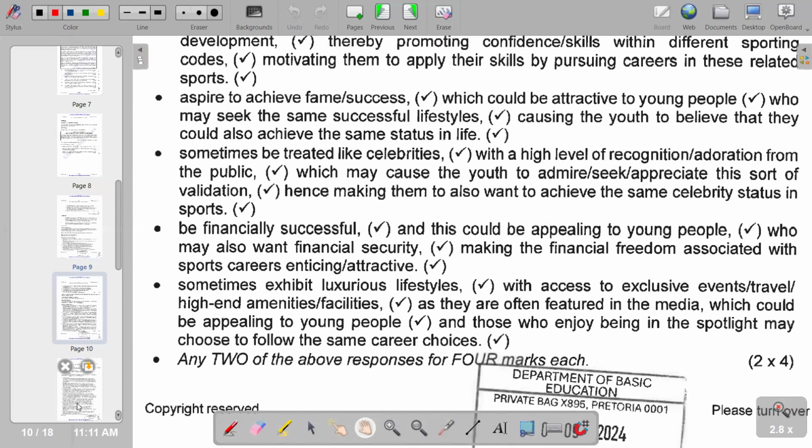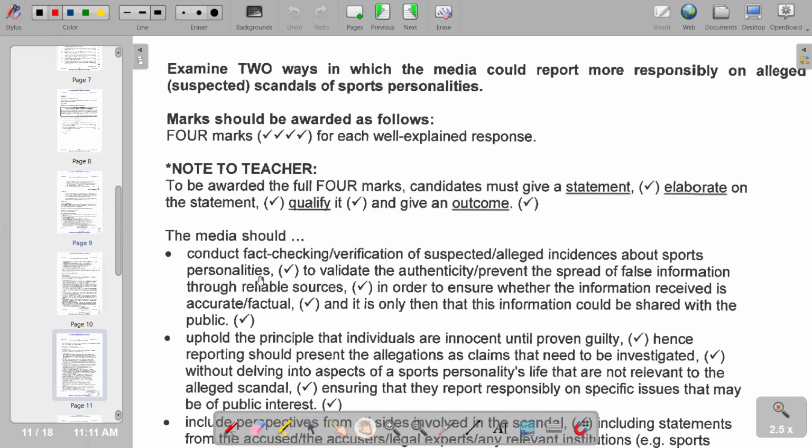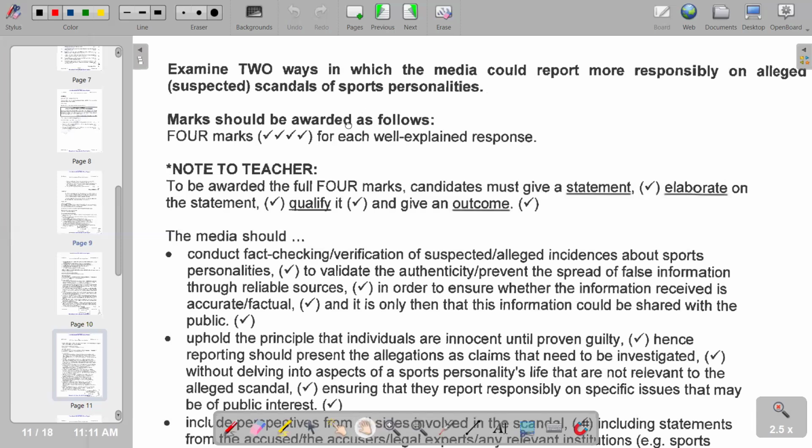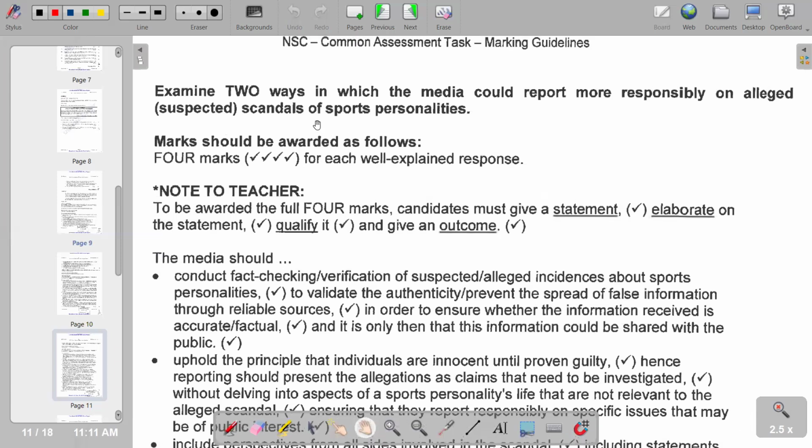Then we move on to the next part, which is examine two ways in which the media could report more responsibly on alleged or suspected scandals of sports personalities. Whereby we are saying the media should conduct fact-checking or verification of suspected or alleged incidents about sports personalities to validate the authenticity or prevent the spread of false information.